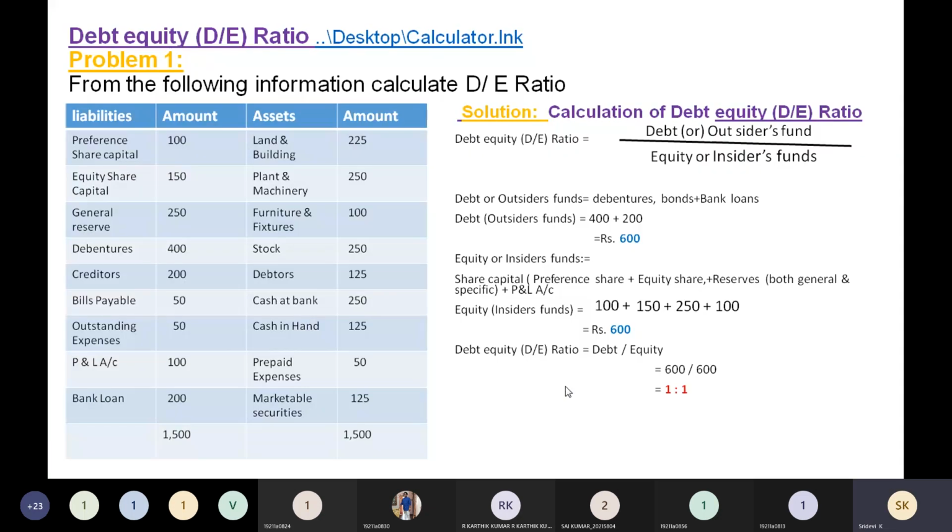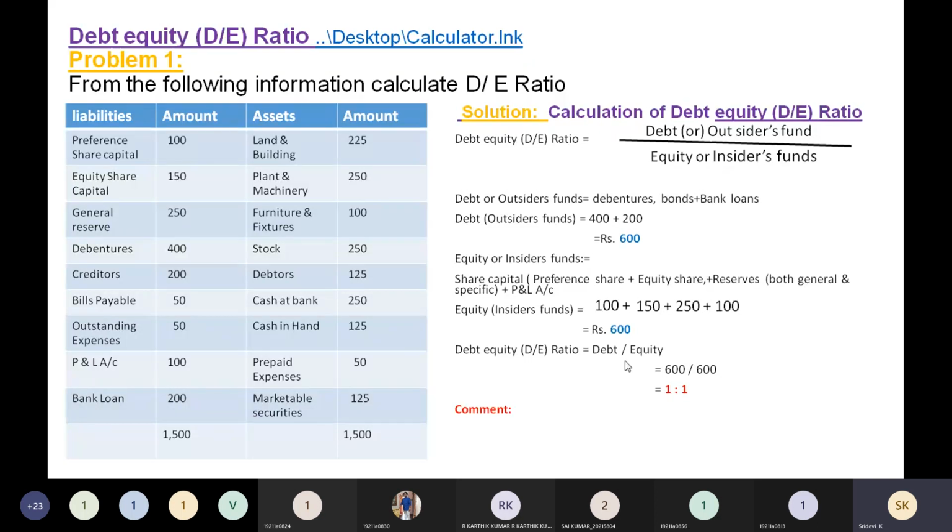So substitute the insiders funds and the outsiders funds, 600 by 600. You will get 1:1. Okay, 600 by 600, you will get 1:1. So write the comment here. The standard ratio is also 1:1, no?